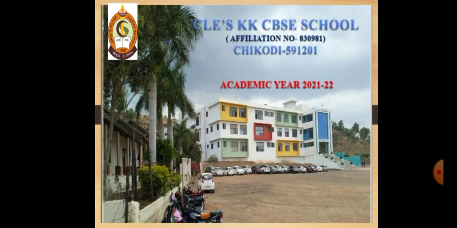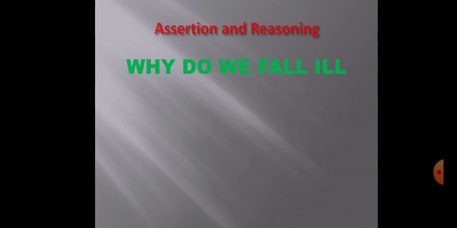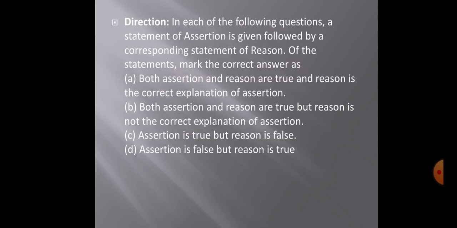As we all know, your FA3 examinations are going to be conducted by 19th. So here we are going with the revision part of this biology chapter, which is Why Do We Fall Ill. As we know, we have to go through the MCQs and assertion and reasoning based questions. So today I am going to first take the assertion and reasoning based questions for you. We'll have a discussion about these questions.